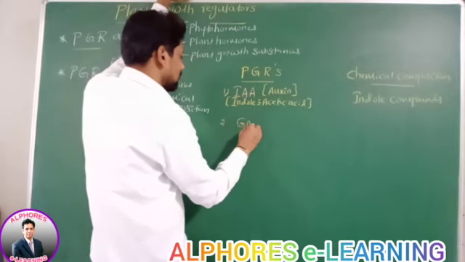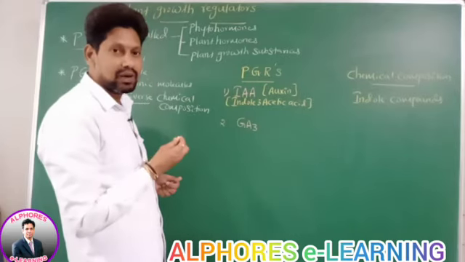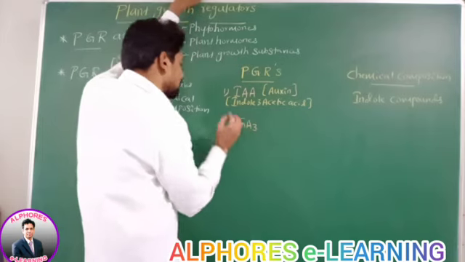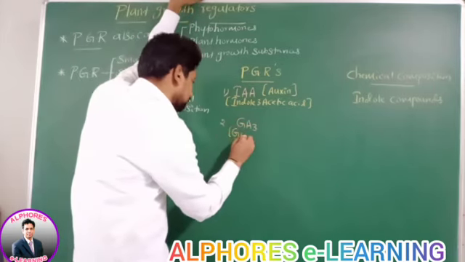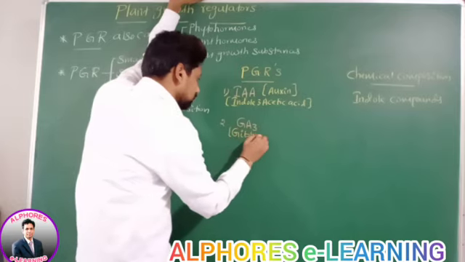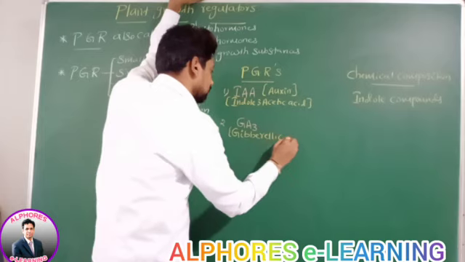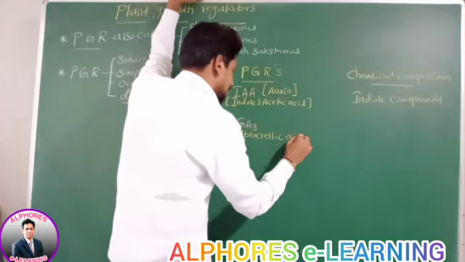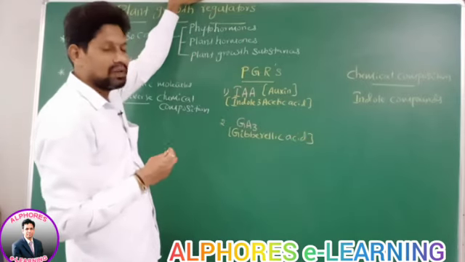GA3. What is the meaning of GA3? It is nothing but gibberellic acid. We can call it gibberellins as well. What is its chemical composition?